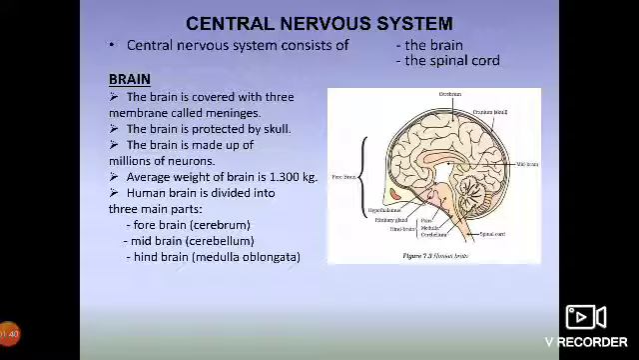The human brain is divided into three parts: cerebrum, cerebellum and medulla oblongata. The cerebrum is called the forebrain. Forebrain means the brain which is seen on the top. Next comes the cerebellum, and next comes the medulla oblongata. Now we will see all these three in detail.